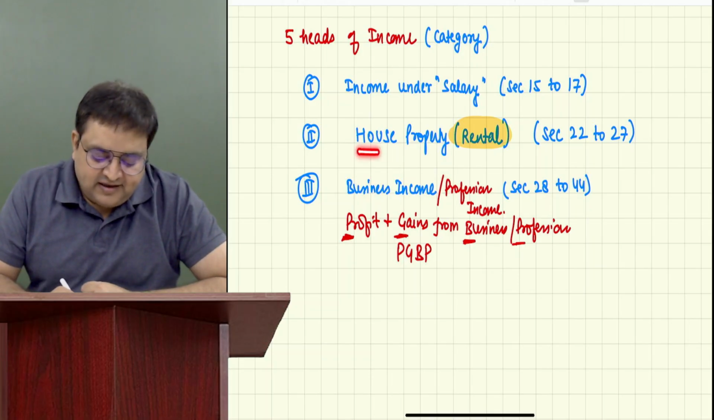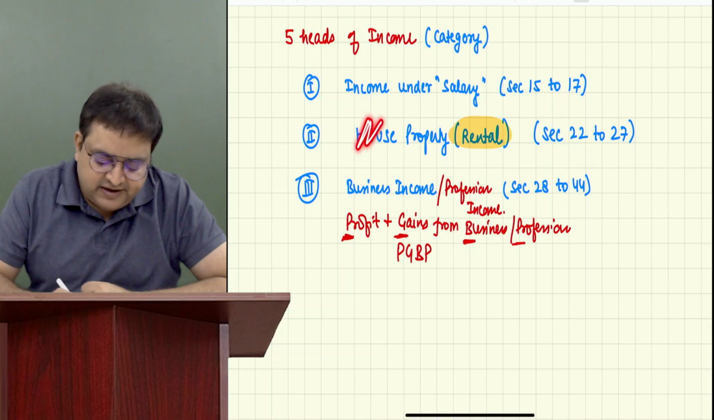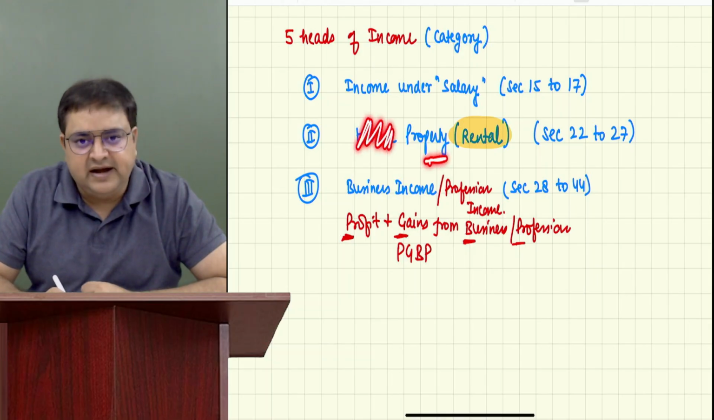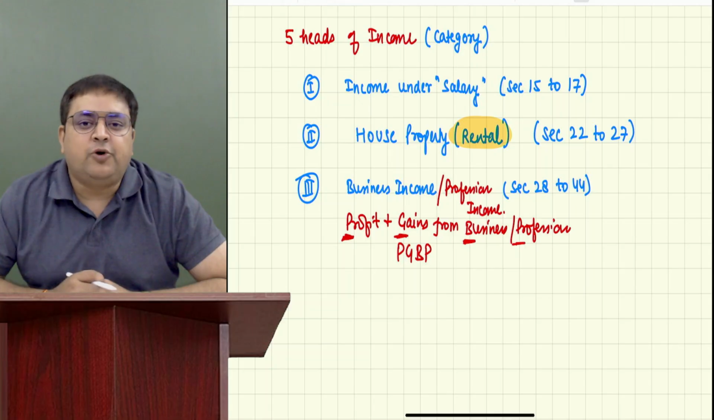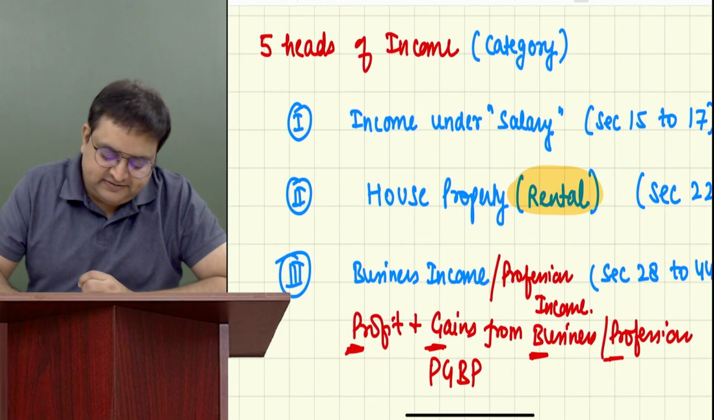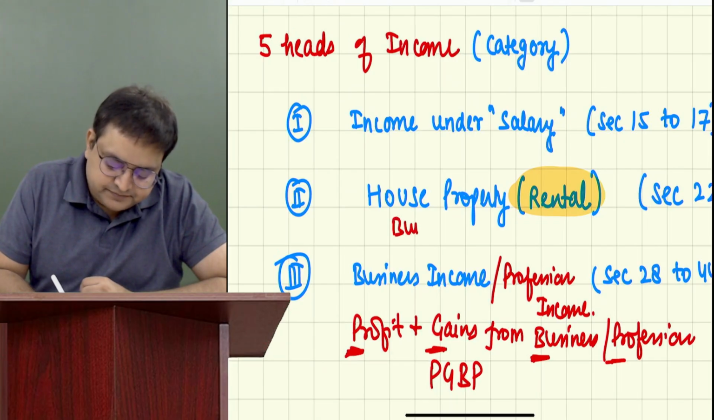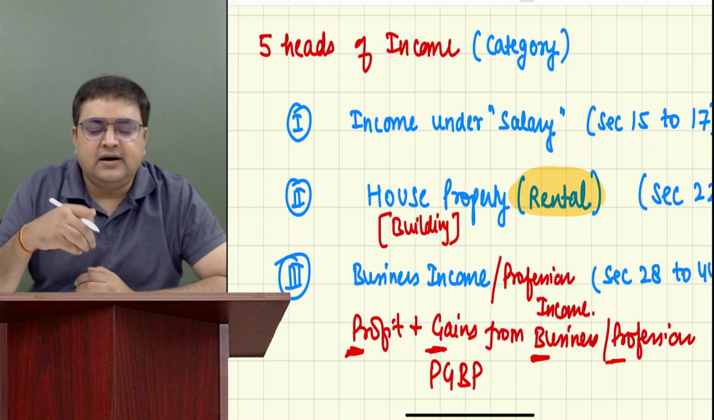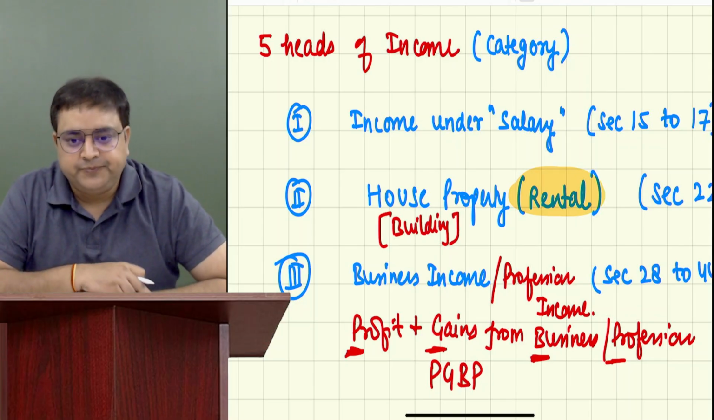And when I say house property, it is not generally a house. It is generally a rental from the property. That property can also be a commercial property. It should be any building. Actually, please write it over here in house property. The main thing is building. This building can be a residential building also. This building can be a commercial building also.